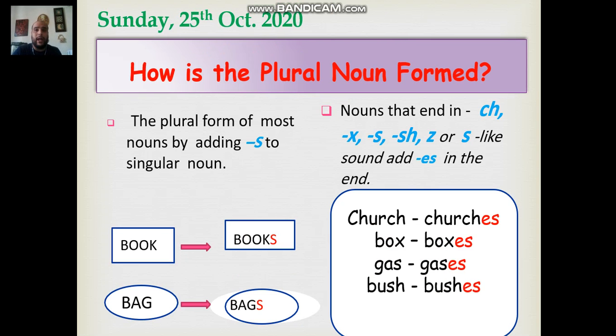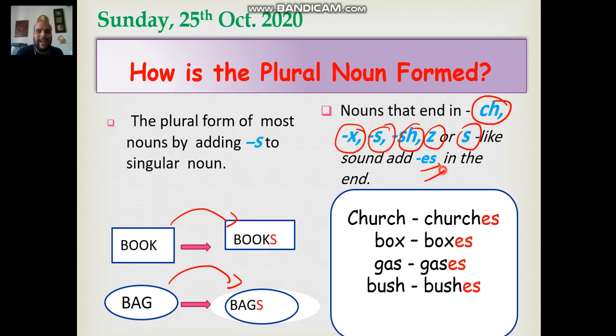Then, how is the plural noun formed? The plural form of most nouns is formed by adding an S to the singular noun. Book is going to be books and bag is going to be bags. However, this is another rule, okay? Whenever you have a ch, an x, an s, an sh, or a z by the end of the word, just add an es.